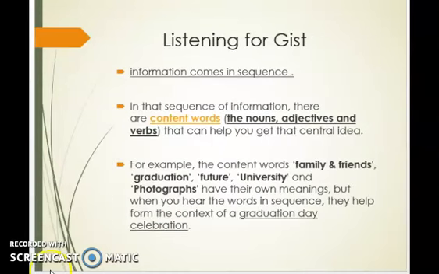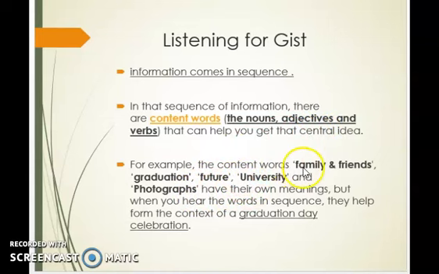Next comes listening for gist, in the sense of listening for main ideas. Generally in any listening piece of content, information comes in sequence, that is, in order. In that sequence of information, we have clues as content words. These content words, that is nouns, adjectives and verbs, will help you to get the central idea of what it is. So let's look at an example.